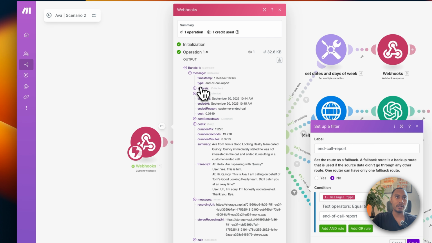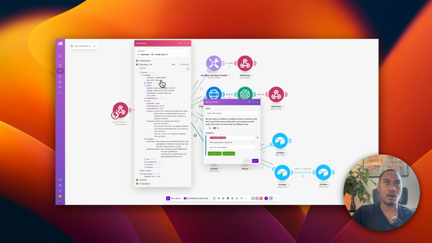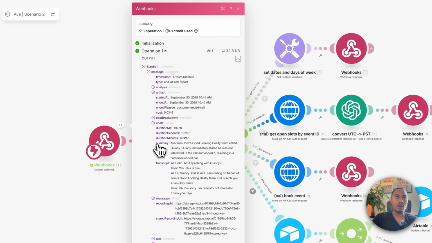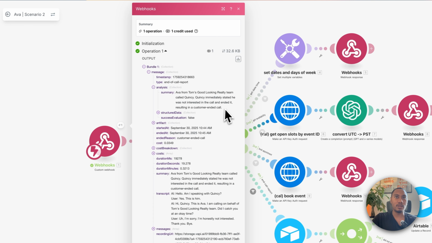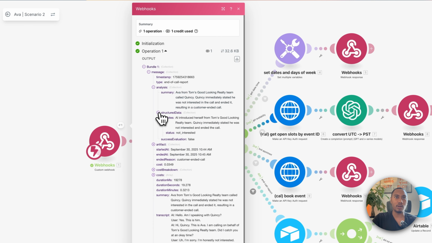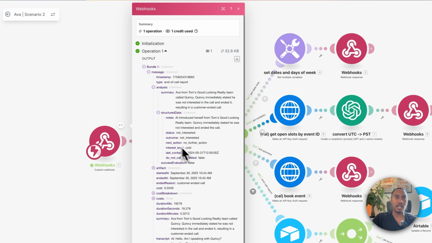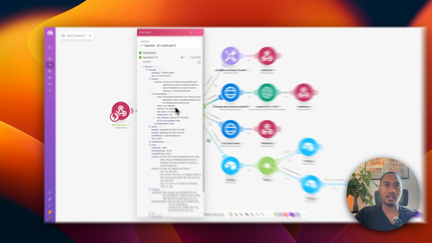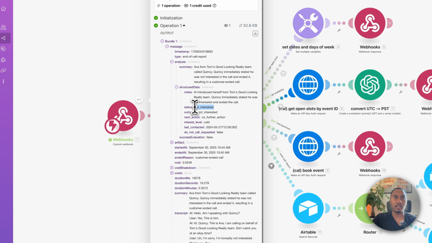We can see right here, it's message type end of call report. Okay. So let's hit save. And then if we go to the analysis, we can see we have a short summary, and we also have the structured data points that we need that we can map in to the status in our Airtable. So we can see we're given a status of not interested.